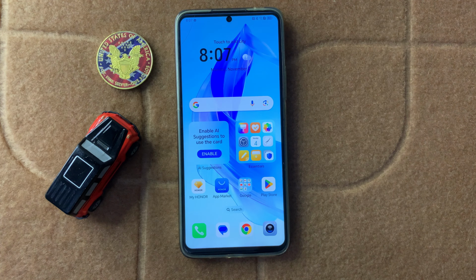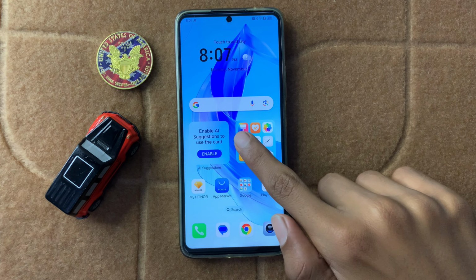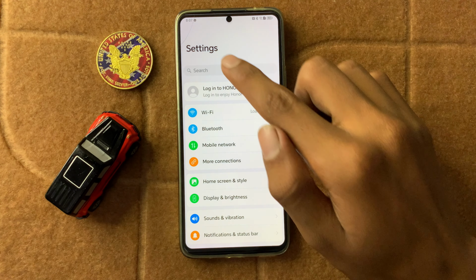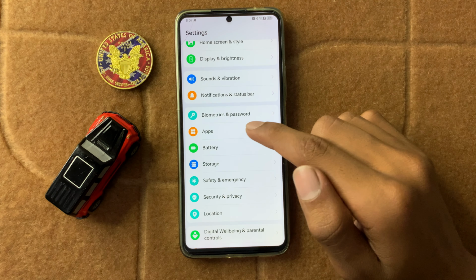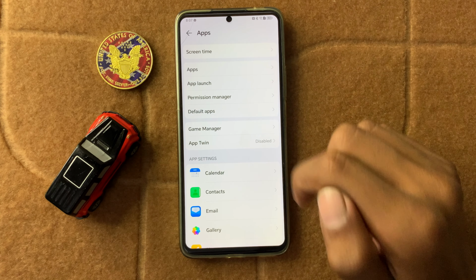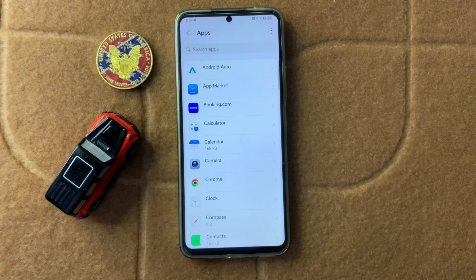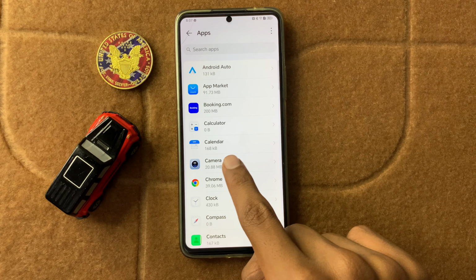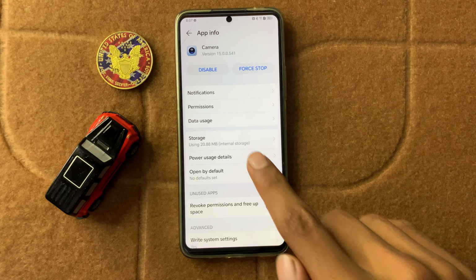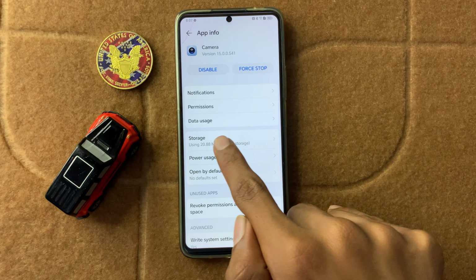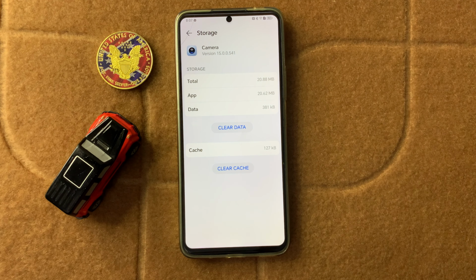After resetting your camera settings, then open Settings. In Settings, scroll down and click on Apps. After clicking on Apps, then again click on Apps. Now click on Camera. Here you can see the option Storage. Now click on it. Now here you can clear your cache memory.